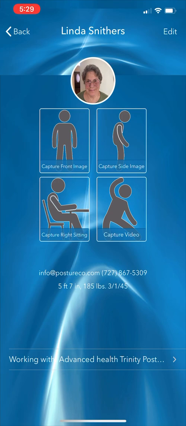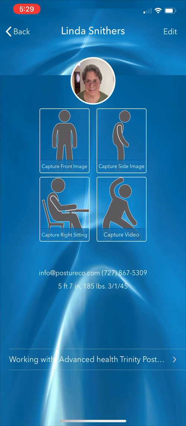With that being said, now we have 4 items that we can select: a front view posture, a side view posture. Now note the side view is right facing the camera, right side of the patient facing the camera. We can do a seated analysis for ergonomic screens, say at work for HR departments. And we can also capture video. Specifically for the video would be a squat assessment, like an overhead squat from the front, from behind, or a right lateral is what 99.9% of our users obtain. So in this case, we're just going to simply do a front and side.